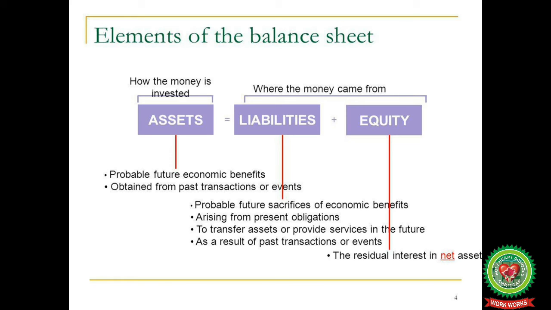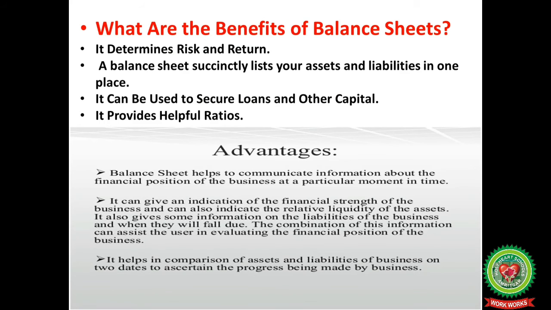Assets are probable future economic benefits obtained from past transactions or events. Liabilities are probable future sacrifices of economic benefits arising from present obligations to transfer assets or provide services in the future as a result of past transactions or events. The residual interest is net assets.